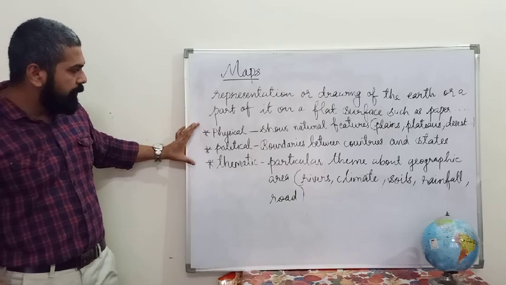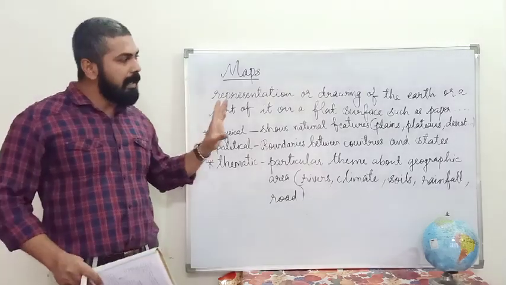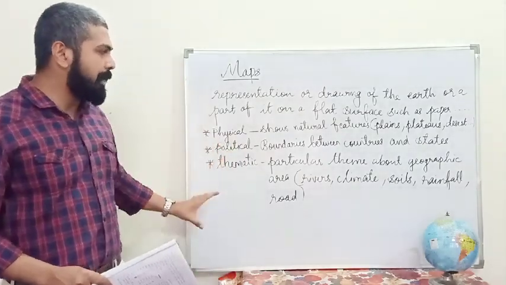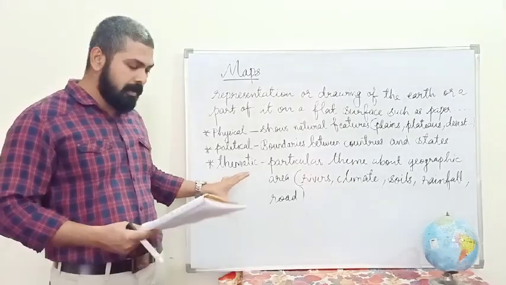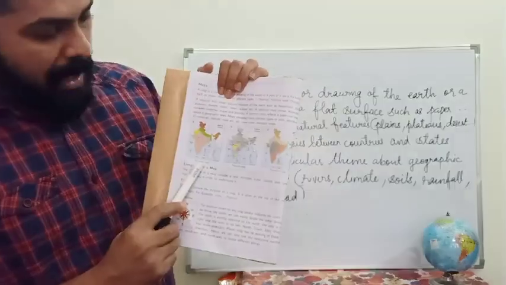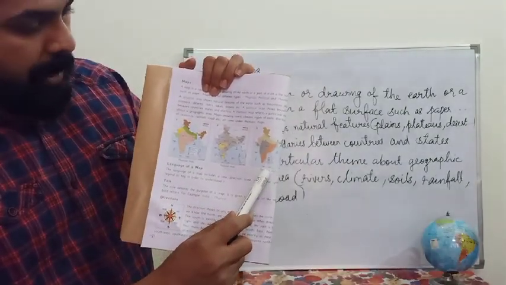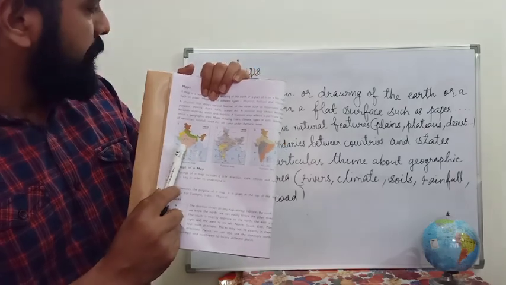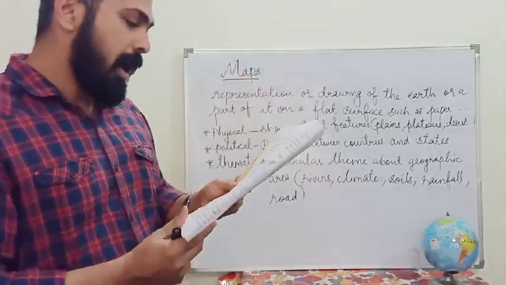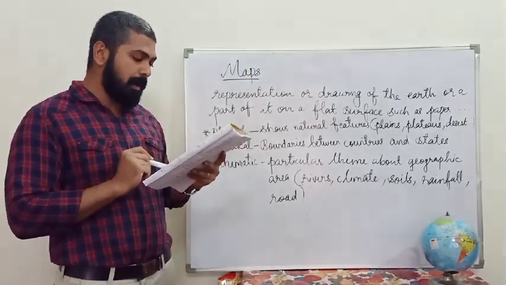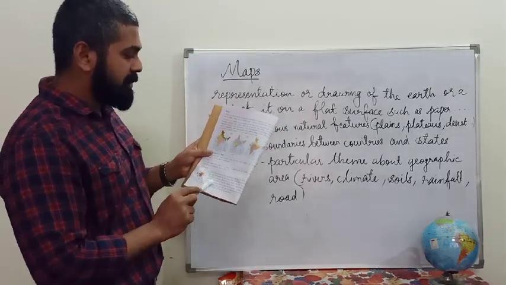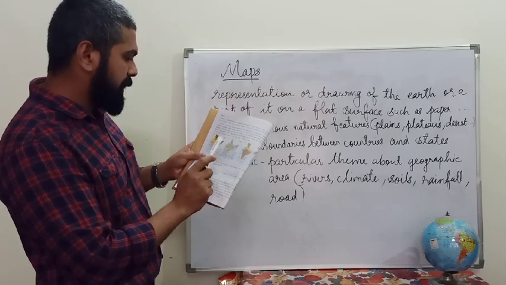All this we cannot see in the same map. For this we need separate maps, so I will show you. See, this is the physical map, the political map, and the thematic map. The physical map shows the plains, deserts, plateaus, and mountains. And the political map shows boundaries between the countries and boundaries between the states.